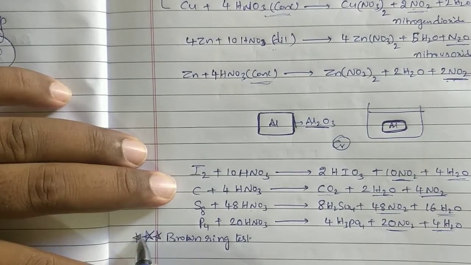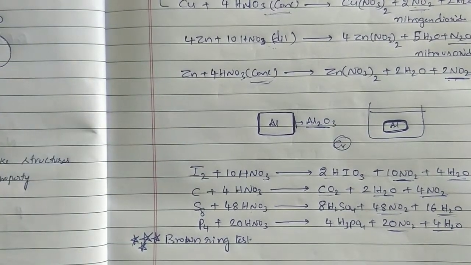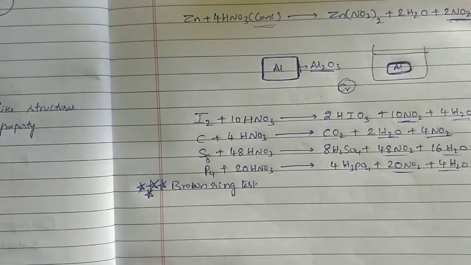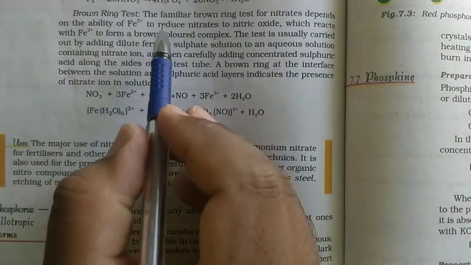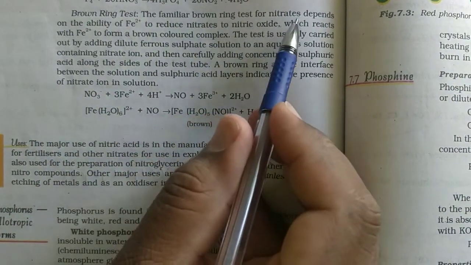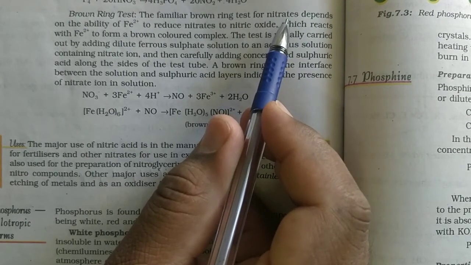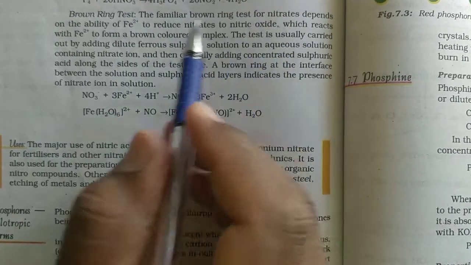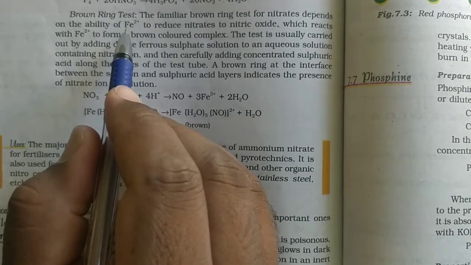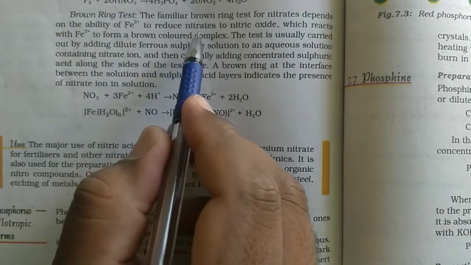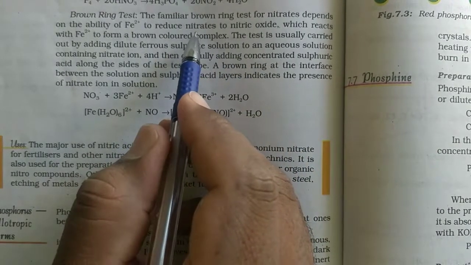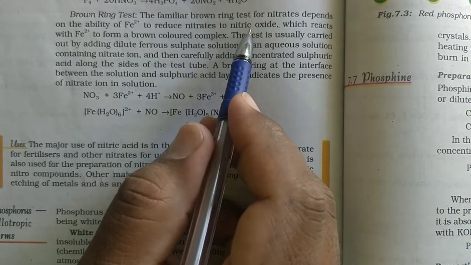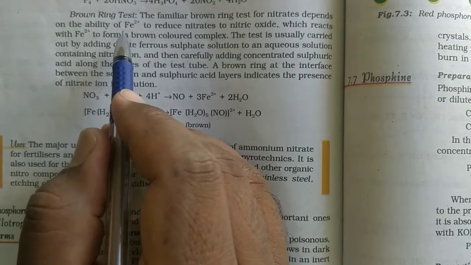The brown ring test is very important. See here, the familiar brown ring test for nitrates. This is the test for nitrate, NO3 minus. It depends on the ability of Fe2+ to reduce nitrates to nitric oxide. See, this is also like a reaction with metal only.